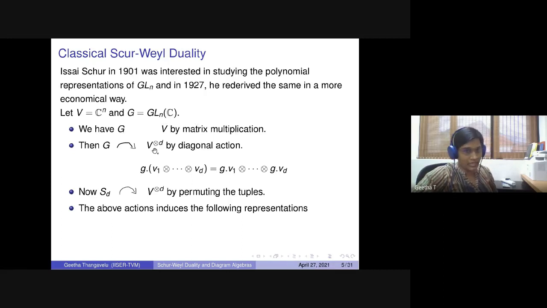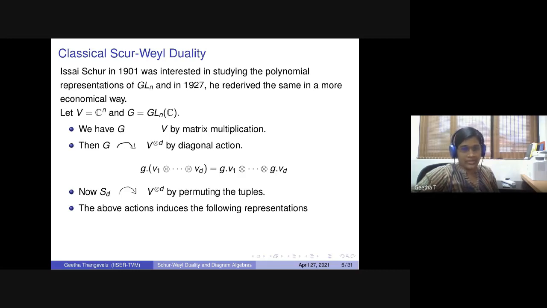You take V tensor D, V tensor itself D times, then G acts on this V tensor D with the diagonal action, so it acts on individual entries. On the other hand, the symmetric group on D symbols acts on this tensor space just by permuting the tuples.